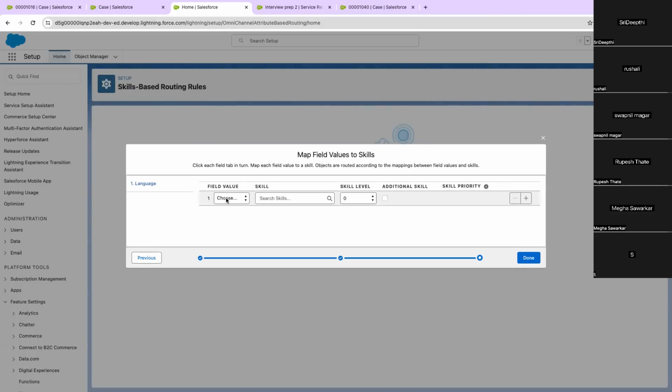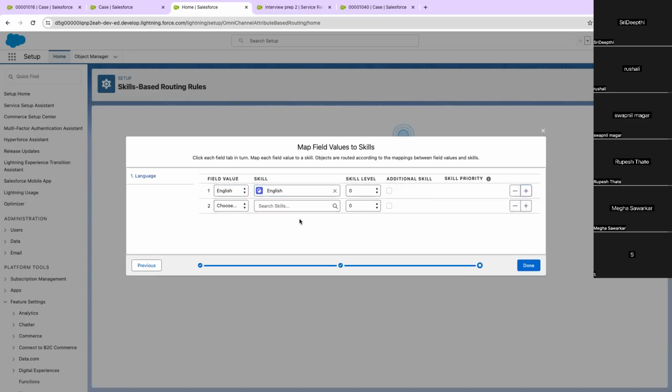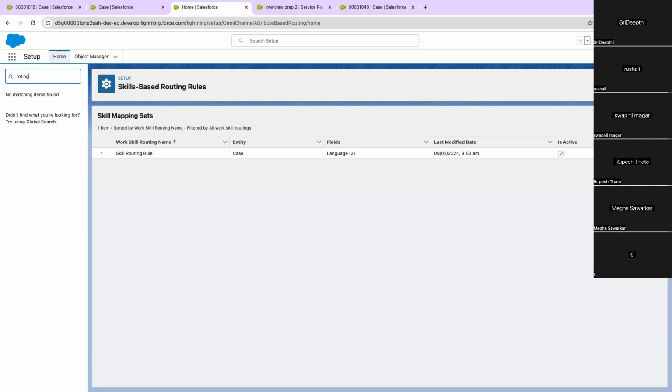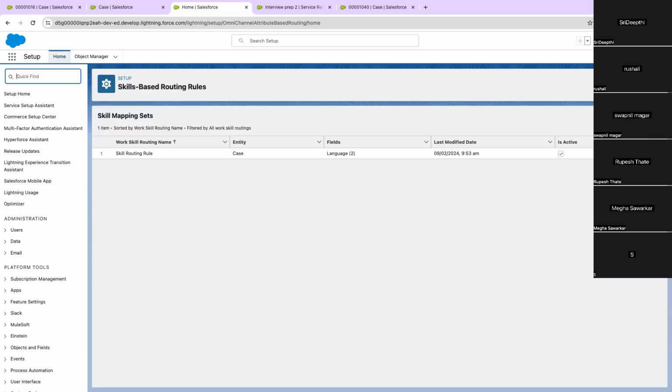Now at this stage, it will ask for which language you want to associate which skill. For English language, I want to associate the English skill. For French language, I want to associate the French skill. Mark it as done. So that is done on the routing configuration. Sorry, let's go to the queue.